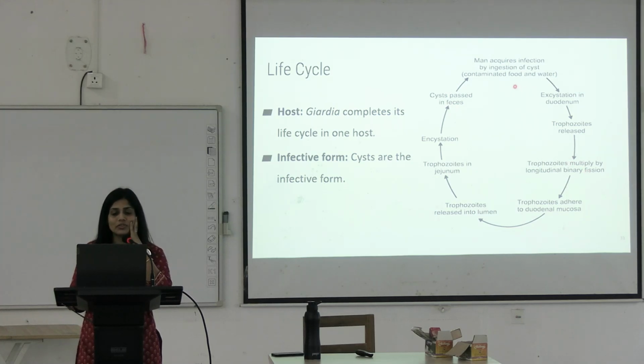When the cyst is ingested, it undergoes excystation in the duodenum, trophozoites are released, and this trophozoite can divide into two. There will be two trophozoites. These trophozoites adhere to the mucosa, then are released into the lumen to the jejunum, undergo encystation, and the cyst is passed in the feces, and the cyst is again the infective form.